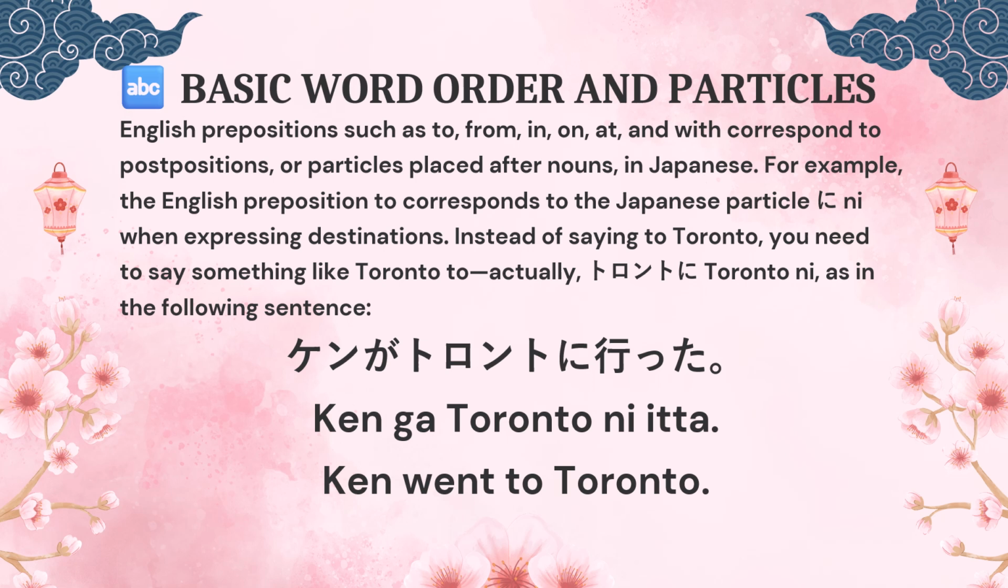English prepositions such as to, from, in, on, at, and would correspond to postpositions or particles placed after nouns in Japanese. For example, the English preposition to corresponds to the Japanese particle ni when expressing destinations. Instead of saying to Toronto, you need to say something like Toronto to, actually, Toronto ni, as in the following sentence. Ken ga Toronto ni itta. Ken went to Toronto.